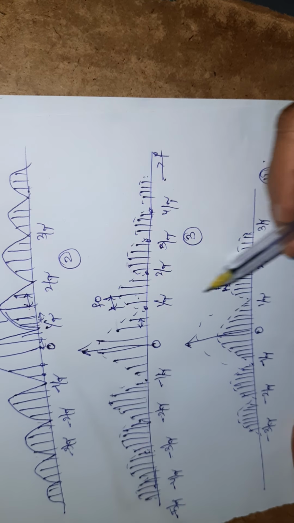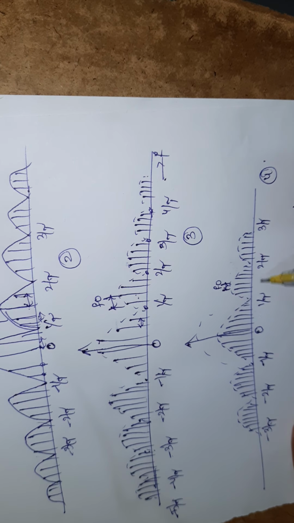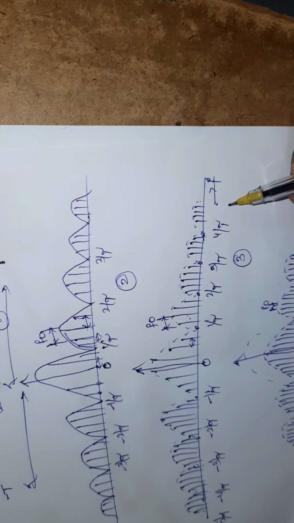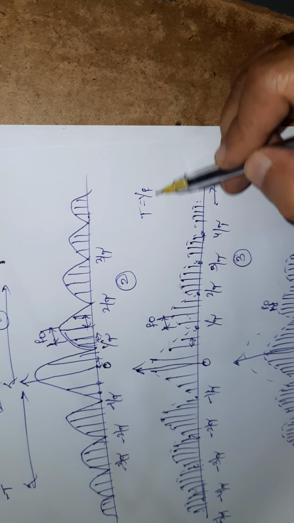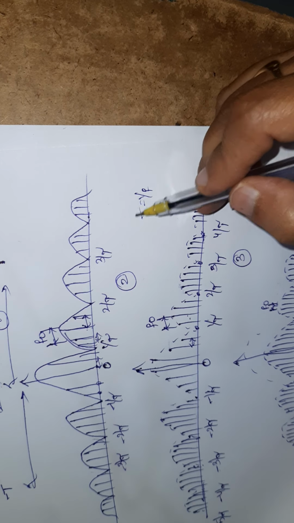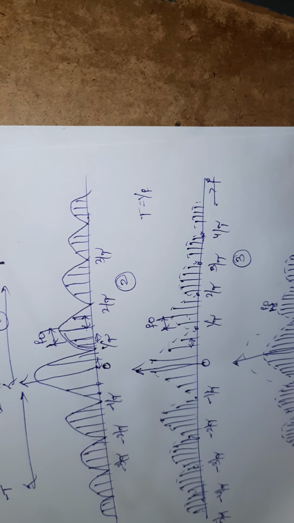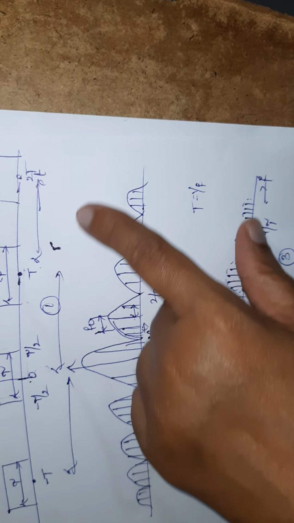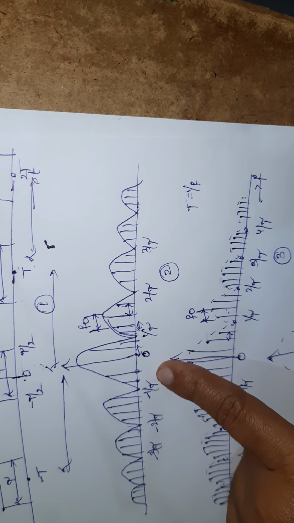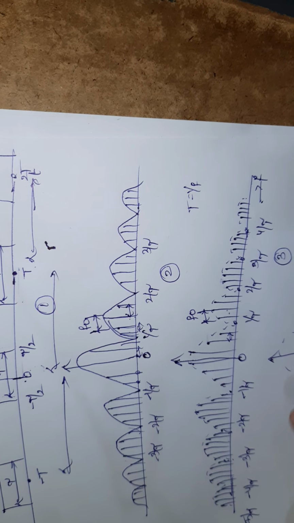The gap between the spectral lines is becoming closer and closer. It is nothing but f naught. See, what is the relation between T and f? T is nothing but 1 by f, an inverse relationship. If the time period increases, f decreases. The same thing is happening here. As the fundamental time period keeps increasing, the spacing between the spectral lines keeps decreasing.